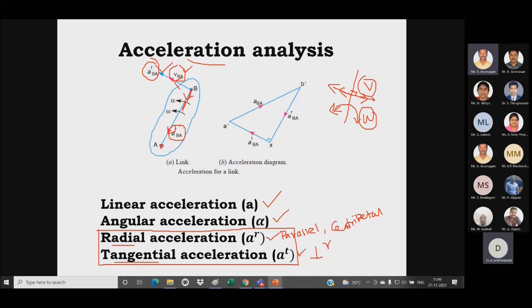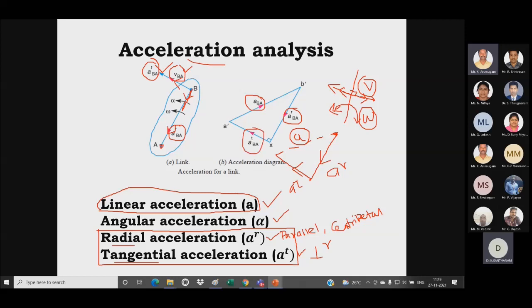For example, now I have to draw the radial acceleration and the tangential acceleration for a particular link. So this is my radial and this is my tangential. The line used to close the polygon will be the linear acceleration of the particular link. The closing side of that polygon represents the linear acceleration. So this is my linear acceleration, and its components are my radial acceleration and tangential acceleration. Right?